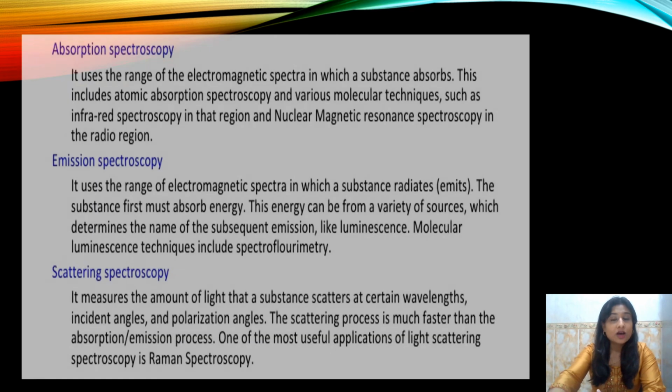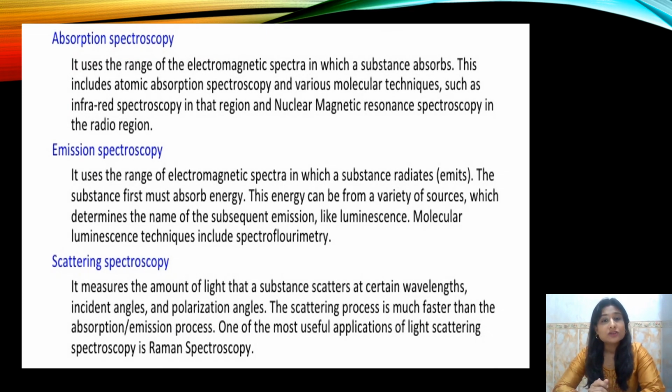Now comes the classification of spectroscopy based on the kind of interaction that we see between the electromagnetic radiations and the matter. In other words, it is the kind of result that we obtain when a matter is irradiated with electromagnetic radiations, I mean how it reacts to that kind of stimulus. On that basis, we have 3 kinds of spectroscopy. The first being absorption, second emission, and third scattering.